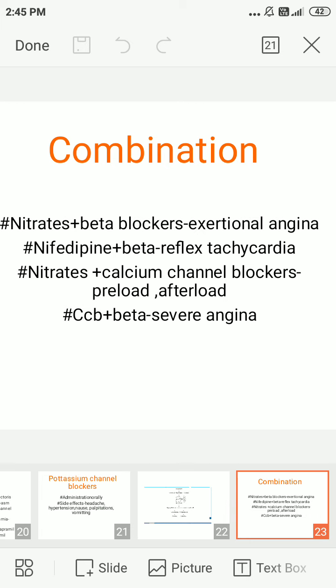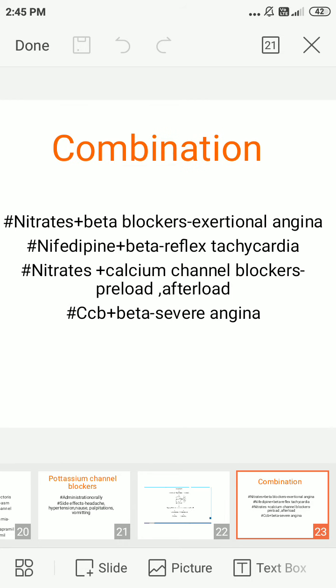First one, nitrates plus beta blockers. Here the beta blocker propranolol will be used. It is used in exertional angina conditions and also increases the left ventricular diastolic volume, and it blocks reflex tachycardia and coronary spasm. The second one is nifedipine plus beta blockers, which is involved in reflex tachycardia. The third one is nitrates plus calcium channel blockers, which lead to decreased preload and afterload. The final one, calcium channel blockers plus beta blockers, leads to severe angina.